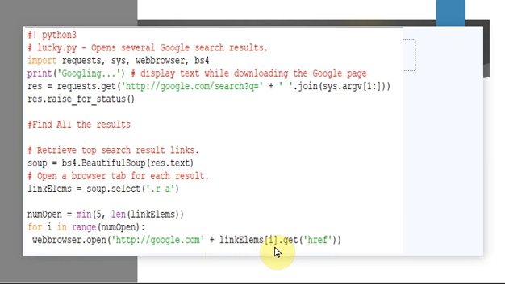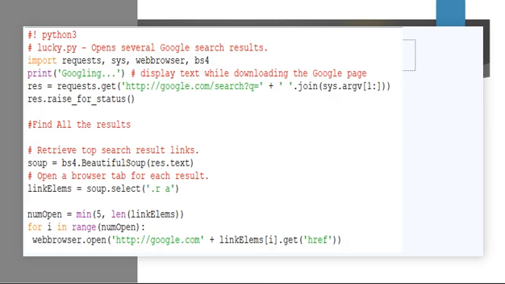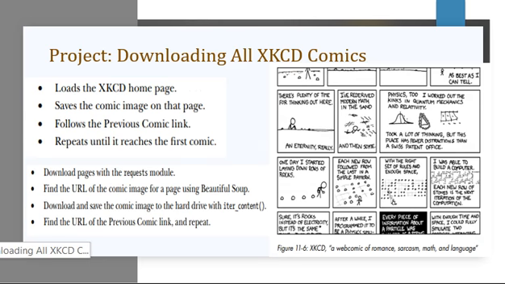Suppose you got a matching URL for beautiful soup, that will be opened. Again you increment, the next matching has occurred, and for that the browser will be launched again. So this is what your program is, the project they have named I'm Feeling Lucky. For whatever matching you have given, the browser will be launched with those matching data.